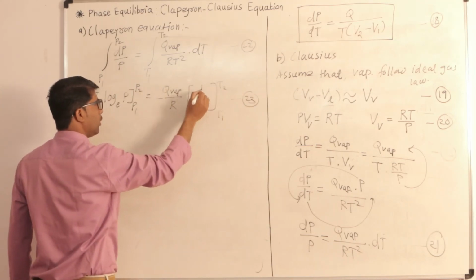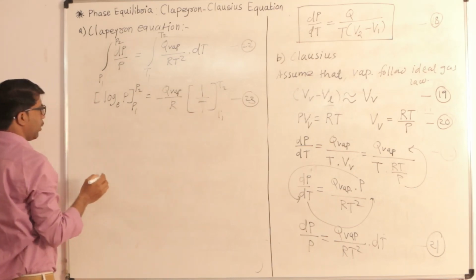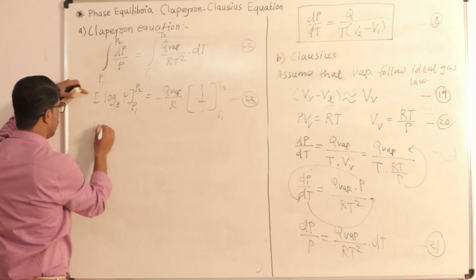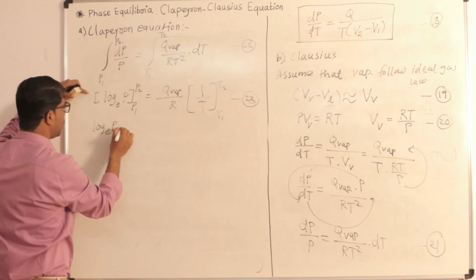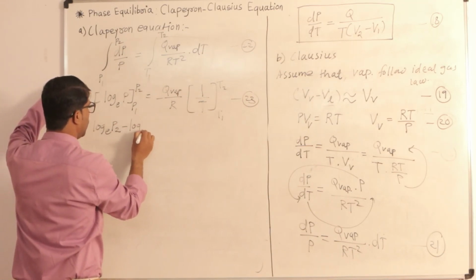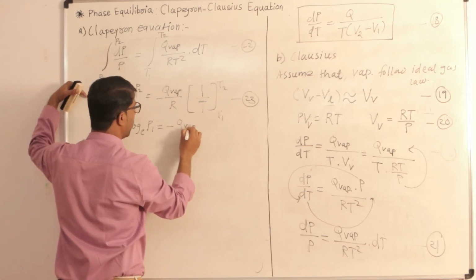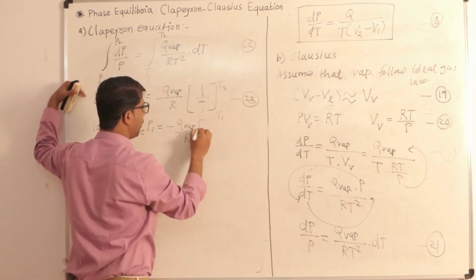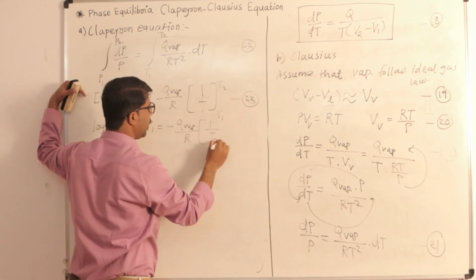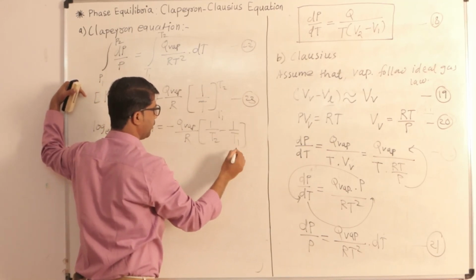Now we are going to expand this. Here log base e of P2 minus log base e of P1 is equal to minus Q vaporization divided by R multiplied by 1 upon T2 minus 1 upon T1.